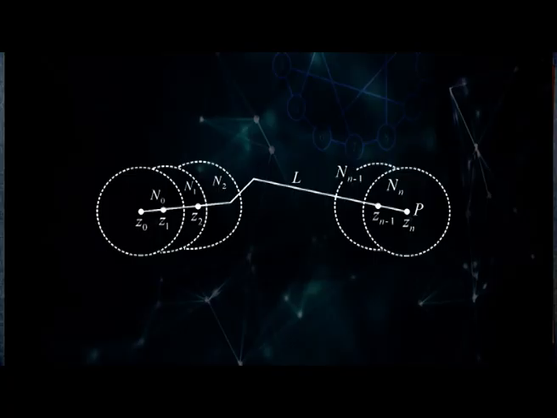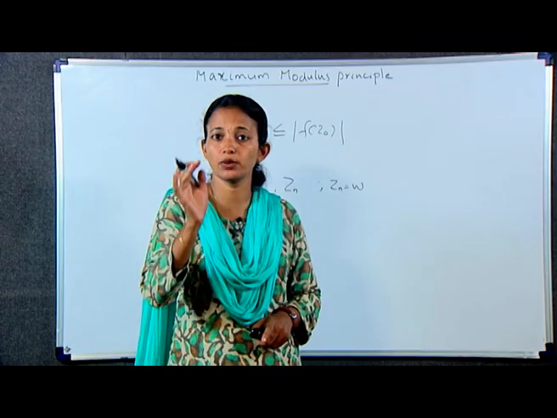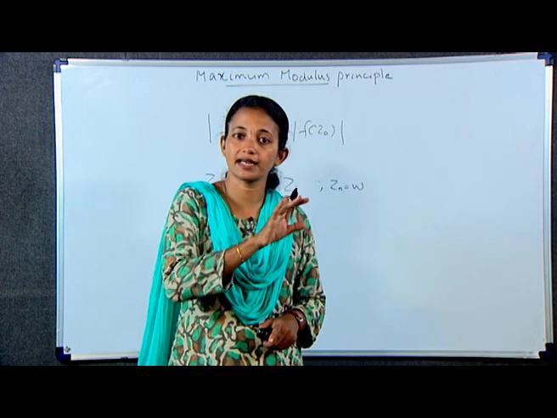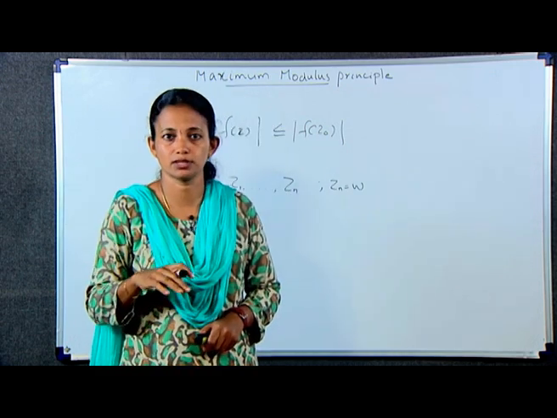Now, construct a finite sequence of neighborhoods N0, N1, N2, up to Nn, where this Nk has center zk and radius d. Since each neighborhood is contained in D, f is analytic in each of these neighborhoods.